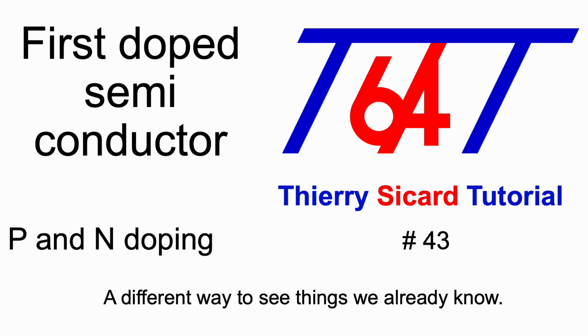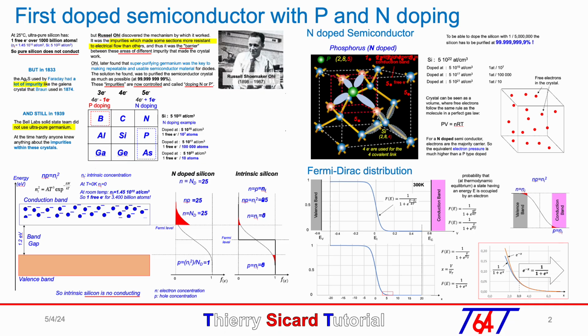Hello everyone, in this Thierry Sicard tutorial number 43 we will talk about Russel Ohl working in the Bell Labs of AT&T, who got the intuition that a semiconductor being more or less resistant was due to impurities. This brings the idea to get the semiconductor as pure as possible, then to dope it with a specific element to get a semiconductor doped P or N.